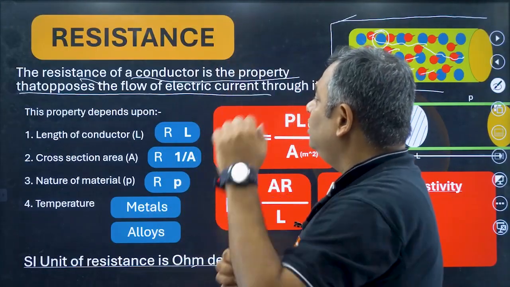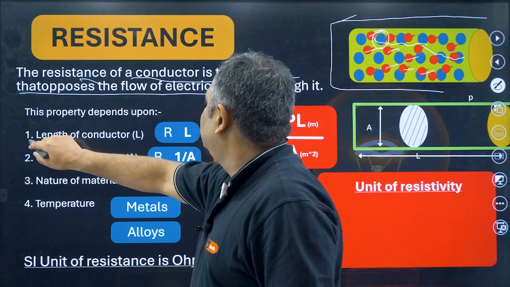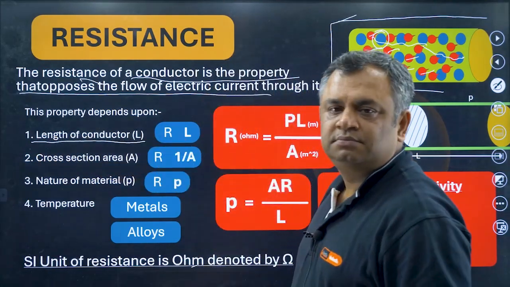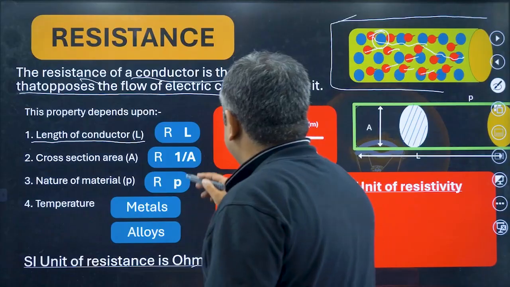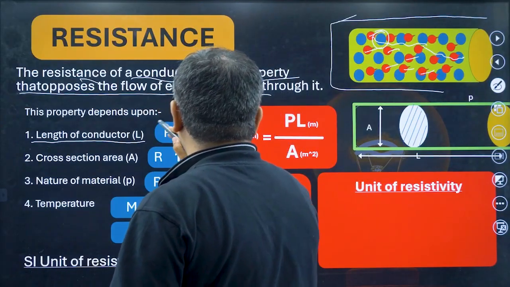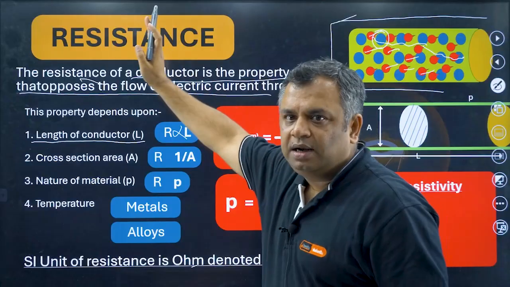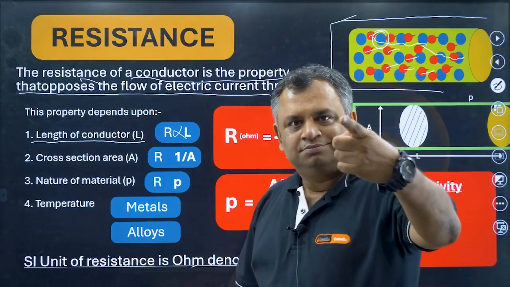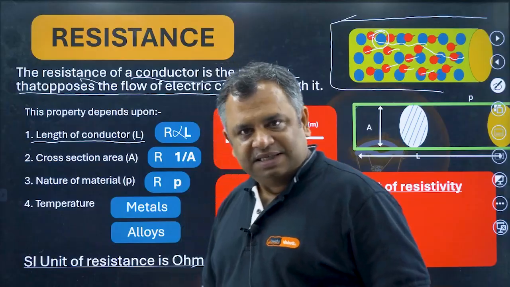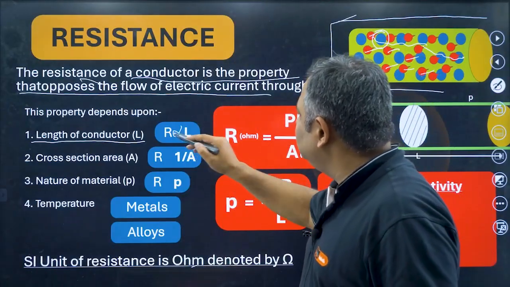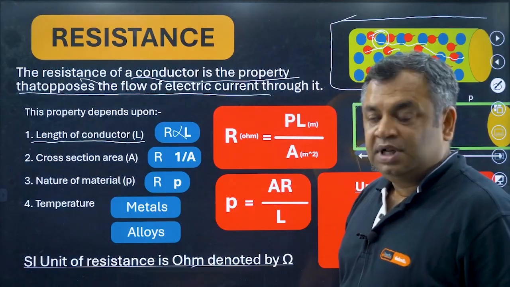Now, what all does this property depend upon? It is dependent upon the length of the conductor, and resistance is directly proportional to the length. Now, if this corridor becomes longer, resistance will increase. You will face more people going there. The resistance will increase. So, resistance is directly proportional to the length of the conductor.